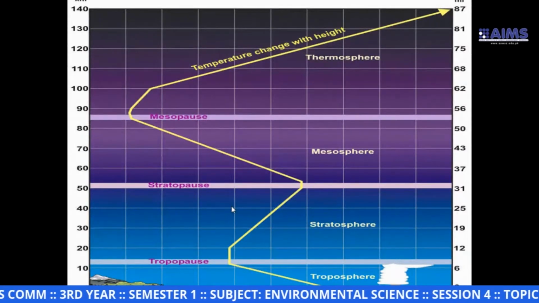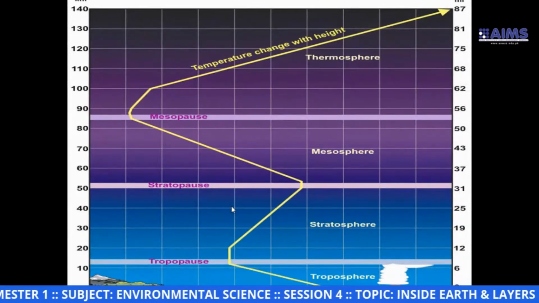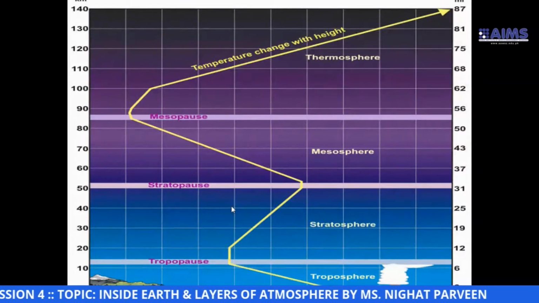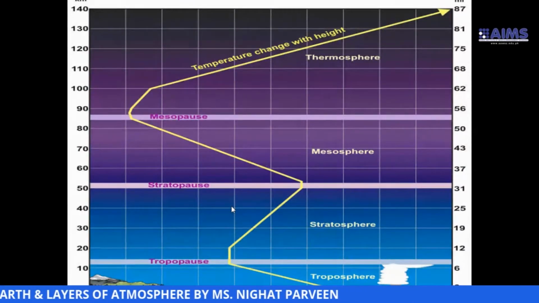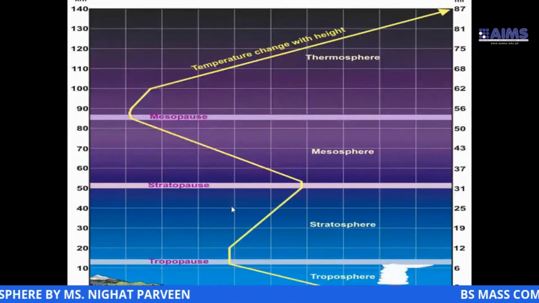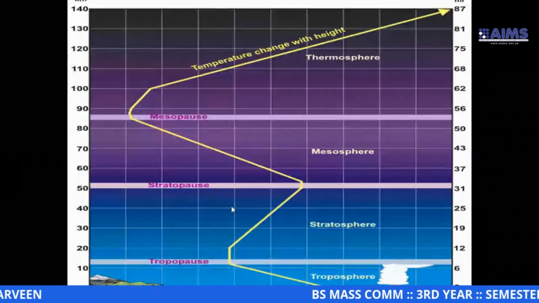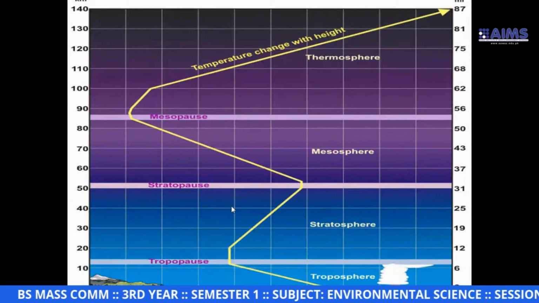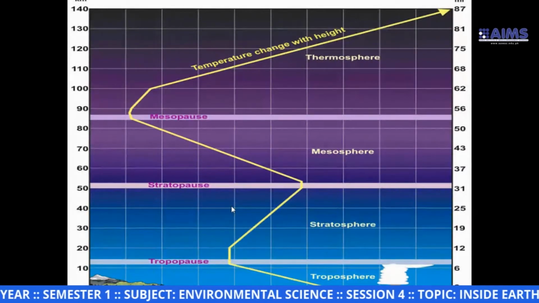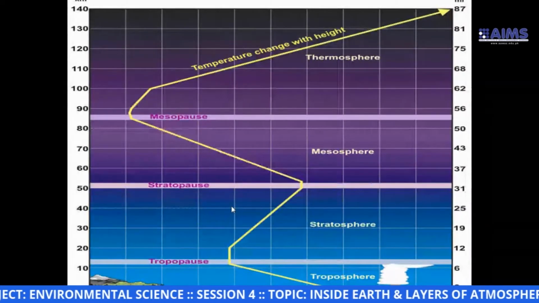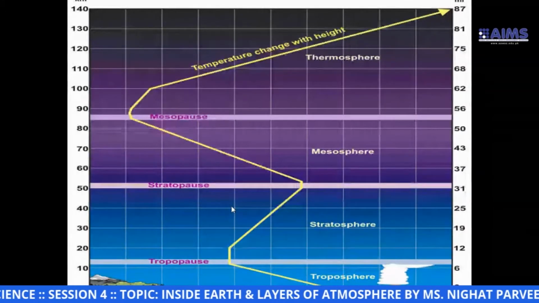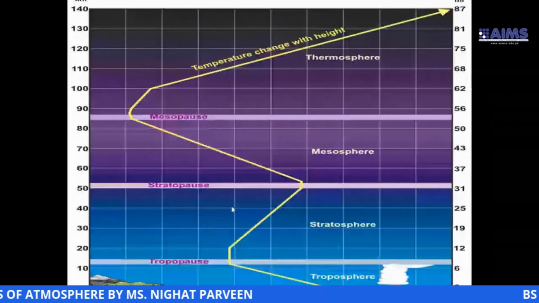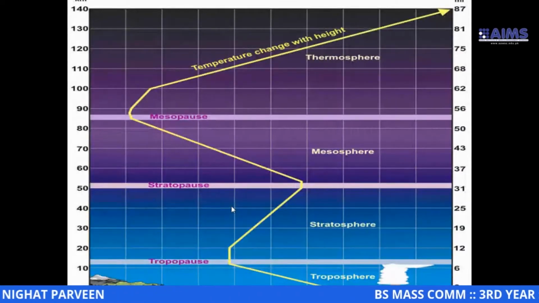So between the troposphere and stratosphere, we have a separating line and we call it the tropopause. You know pause. We use the pause option on our remote control to stop anything on the screen. So the tropopause is the separating line between the troposphere and stratosphere.